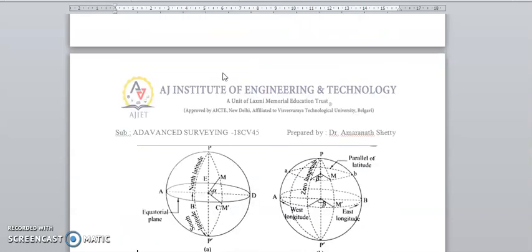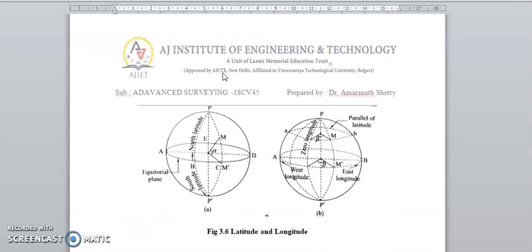We can see here the latitude and longitude. West longitude here, parallel of latitude, east longitude here in the figure. South latitude, north latitude. Above the equator, below the equator.